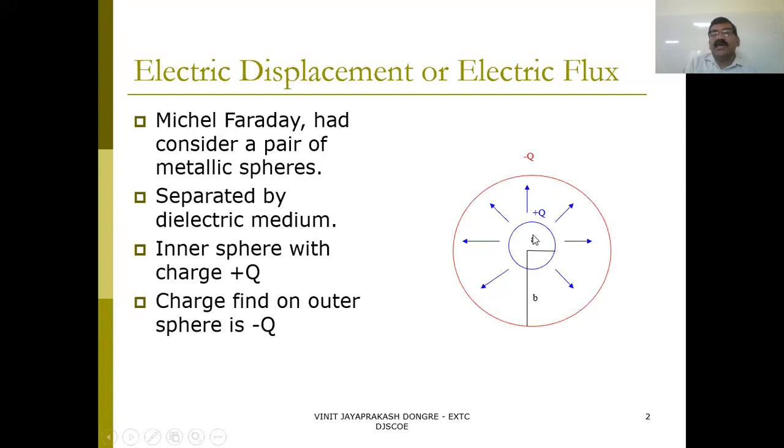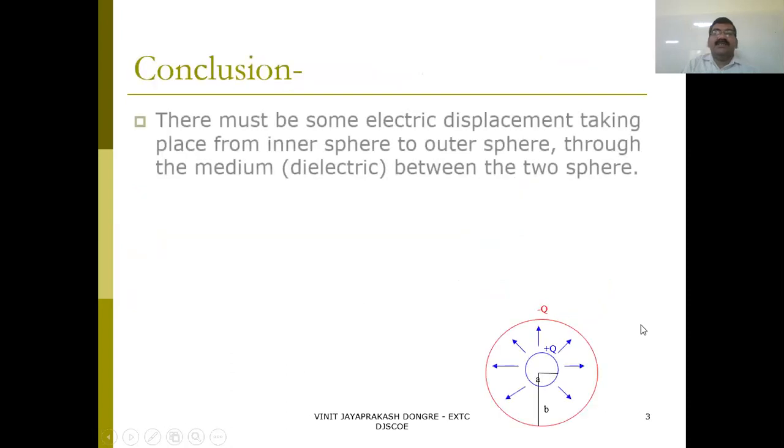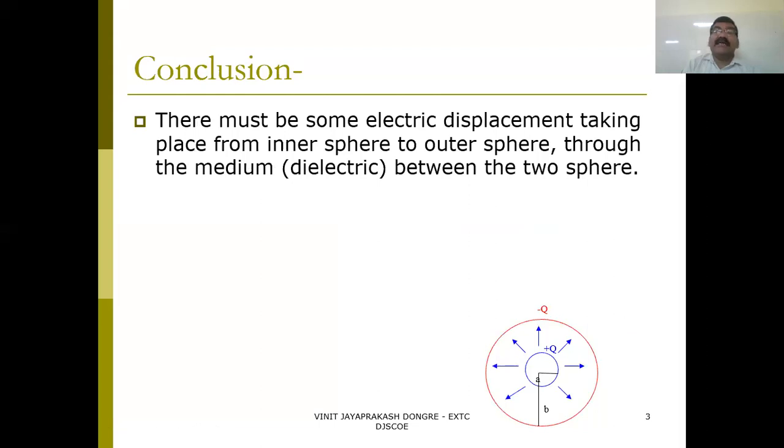And you can see the charge direction. If it is the positive charge, the charge is going outside. So after this observation, what did he conclude? The conclusion is that there must be some electric displacement from the inner sphere to the outer sphere through the medium. Which medium? The dielectric medium between these two spheres. So displacement takes place. Displacement of what? Displacement of charges.